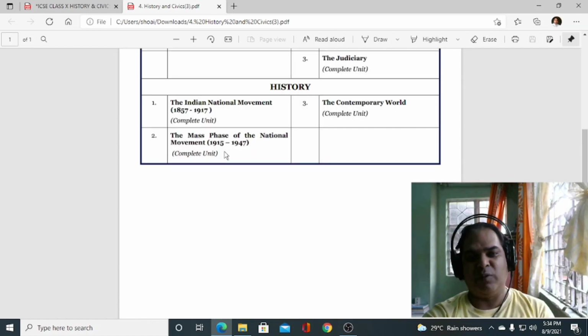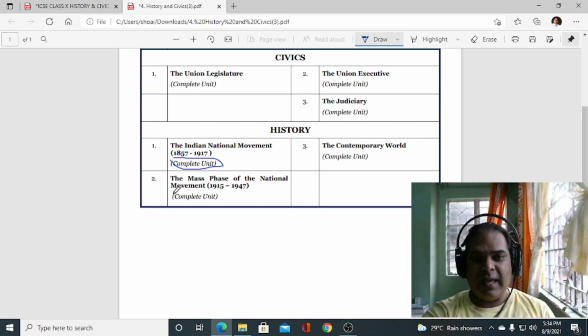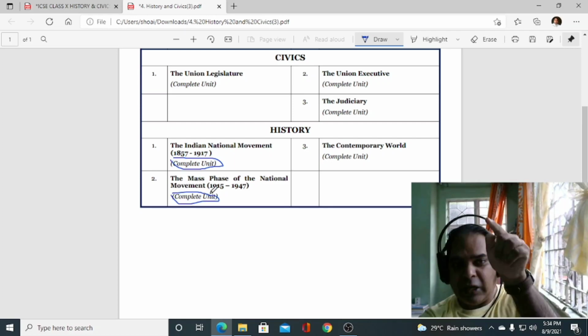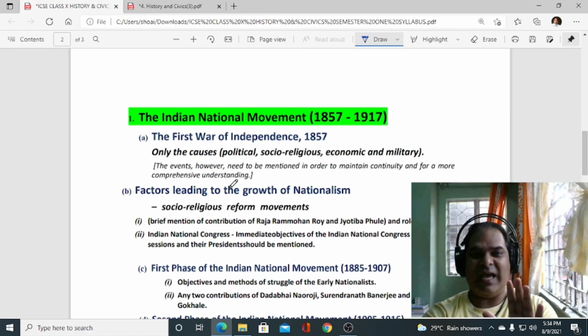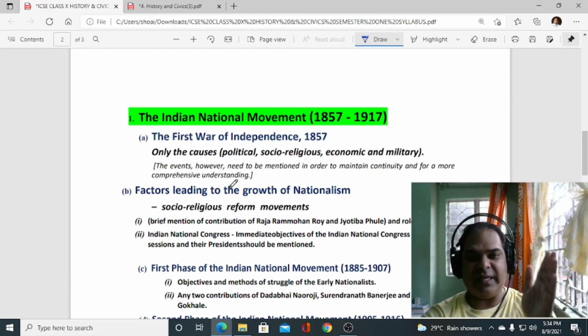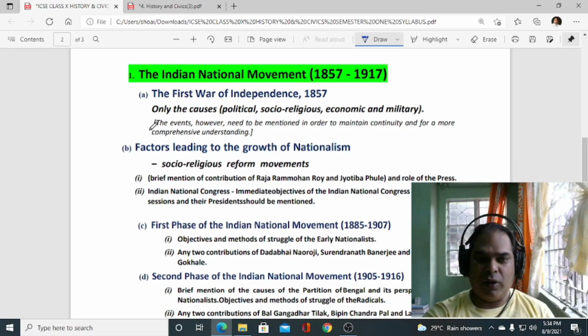So don't get confused, my dear. One thing you must remember is that from this you have to prepare the entire unit, and this also the entire unit. What all is included in this unit is explained over here. I have included what is required for your first term, that is the first semester. So within the Indian national movement, all these are there.